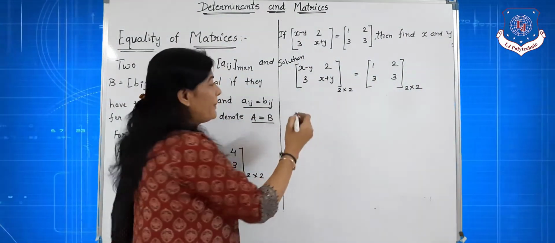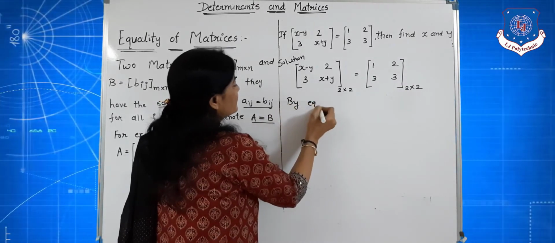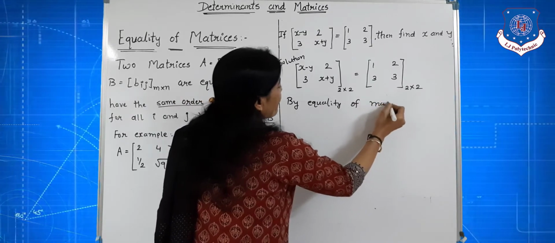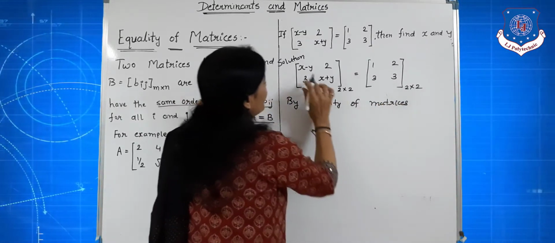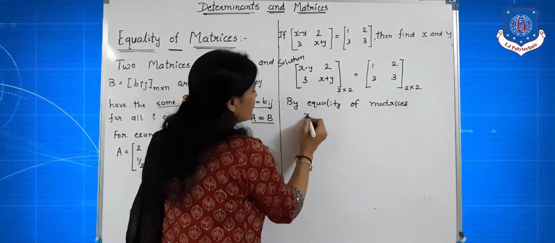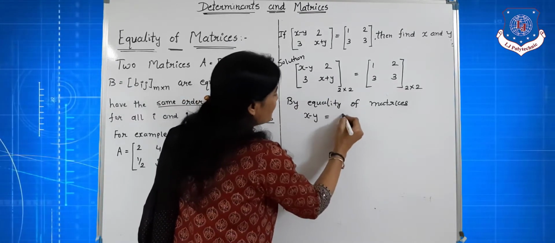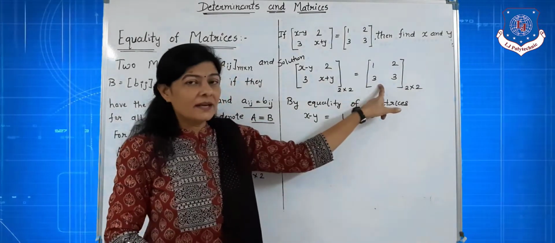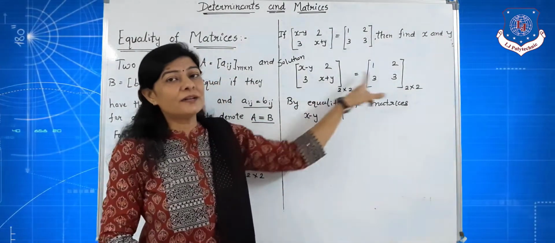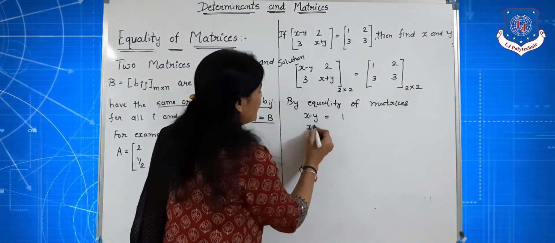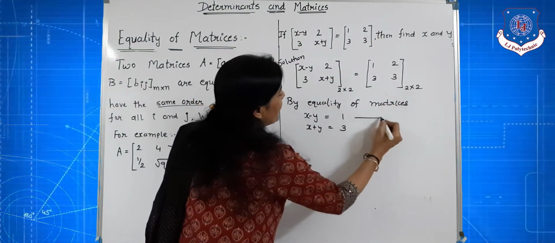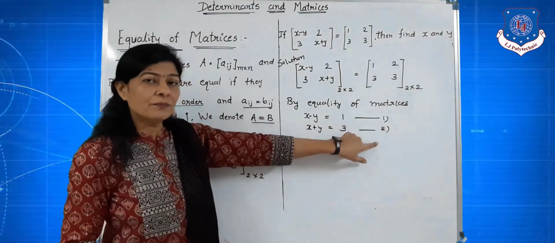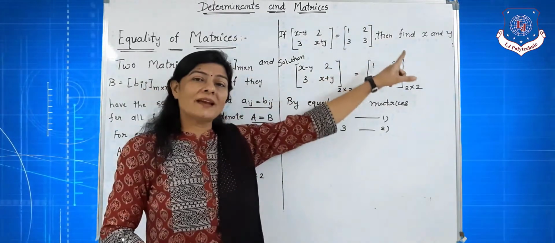So by equality of matrices, the first row first column element x - y is equal to 1. Here there is 2, here also 2; 3, 3; x + y is equal to 3. This is equation 1 and this is equation 2. So from 1 and 2 we have to find the values of x and y.